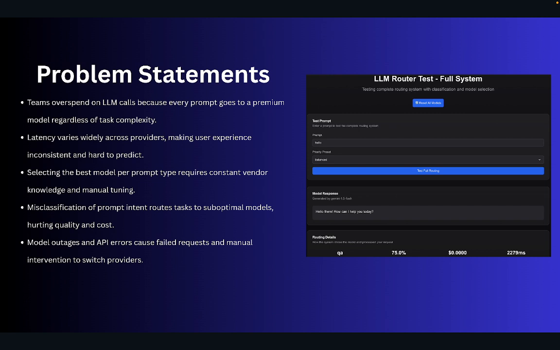And if you misclassify the intention of the prompt, you can choose a model that can hurt the quality or hurt the cost. You can spend a lot if you misclassify the prompt, or give very bad quality. Imagine your AI hub is giving the wrong answer every time. Probably not every time, but most of the time, and it's very bad.